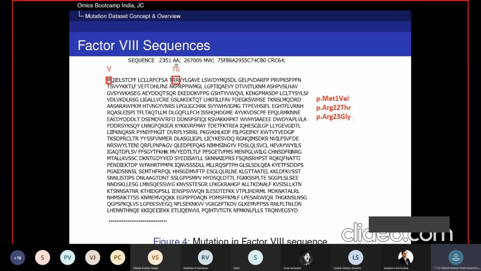Same for the other position, number 22. Arginine is present; the one letter code of arginine is R. R is replaced by T. Then it will be referred to as p dot, changes at protein level, arginine at location 22 replaced by Thr. Same at position 23, arginine is replaced by Gly. So this is the nomenclature used by the HGVS recommended pattern.